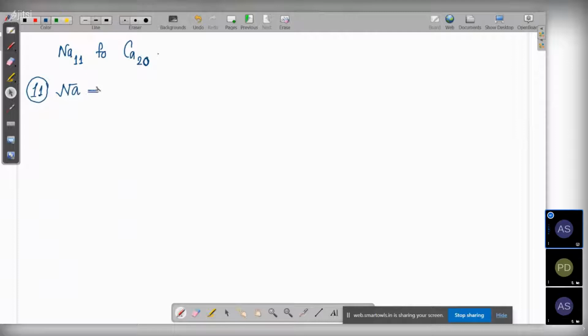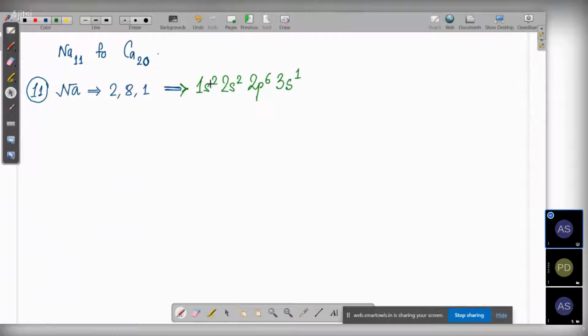Initially we wrote it as 2, 8, 1. No need to write this 2, 8, 1 now. This is just as I'm explaining it to you. Normally we'll just write the new configuration. So what will it be? 1s2, then 2s2, 2p6, then 3s1.